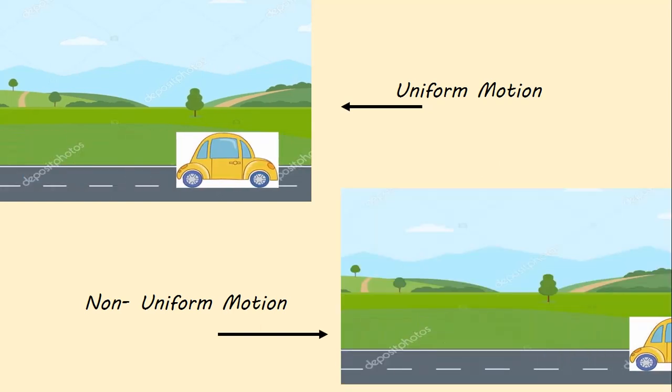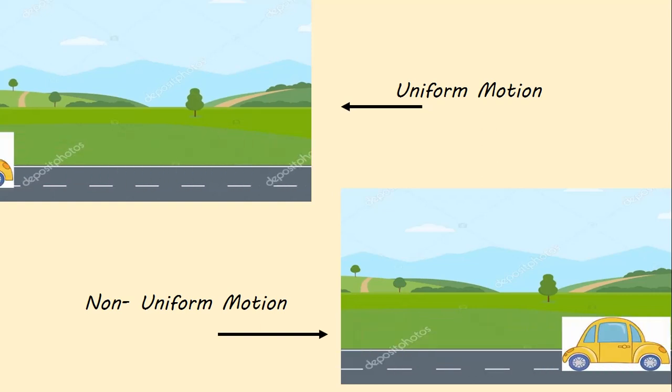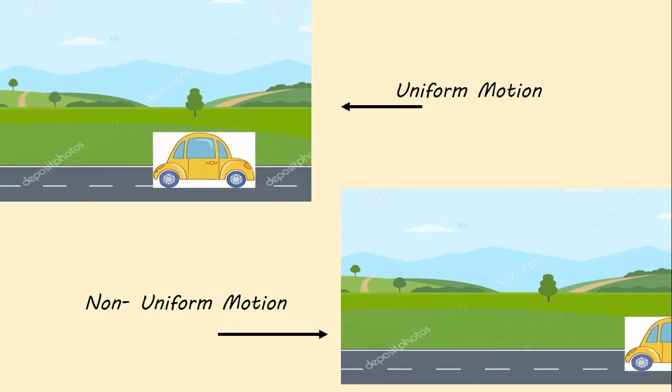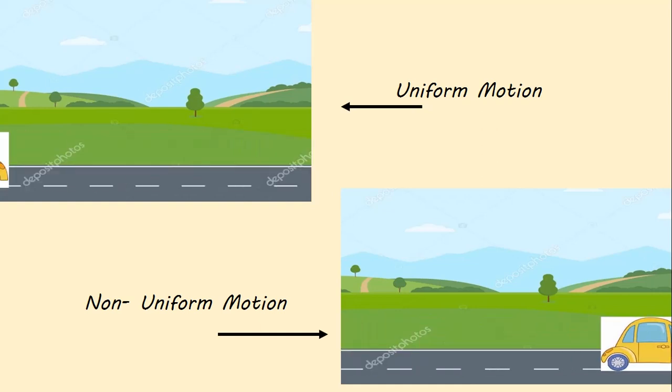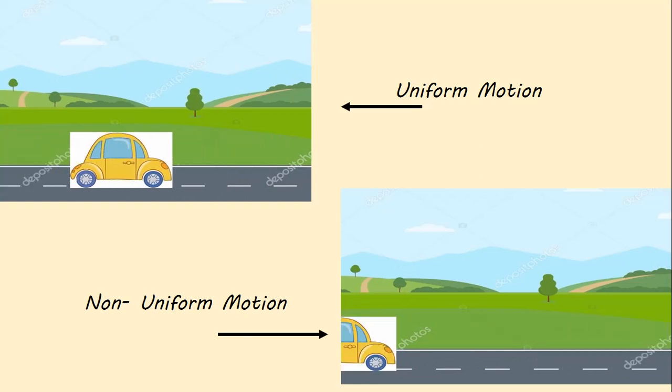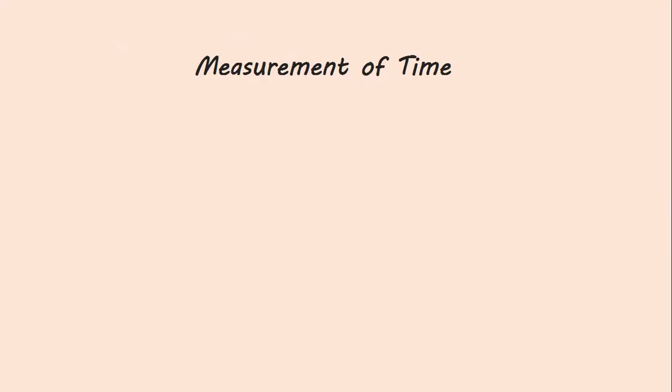On the other hand, here we can observe that the speed of the car is not constant, and at the end it again reverses the speed. So this is an example of non-uniform motion.